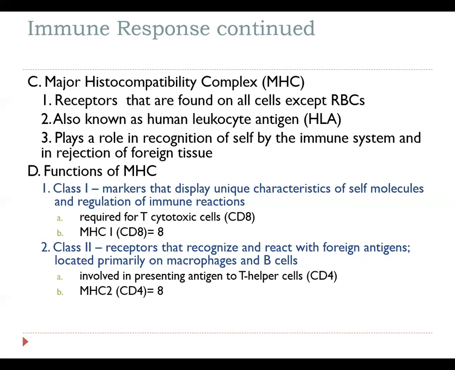We have class 1 and we have class 2. Class 1 is going to display unique characteristics of self, so it puts it out there that the cell that it is attached to is part of the body. And then it also is going to have a role to play in regulation of immune reactions with cytotoxic T cells. Cytotoxic T cells are going to be a specific type of T lymphocyte that, in addition to other markers, will also display a marker known as CD8. The CD8 marker is going to be a very unique marker only found on cytotoxic T cells.